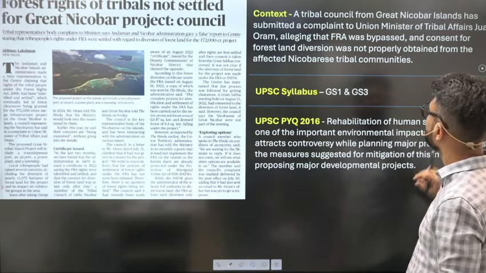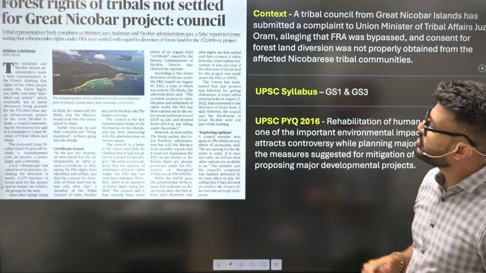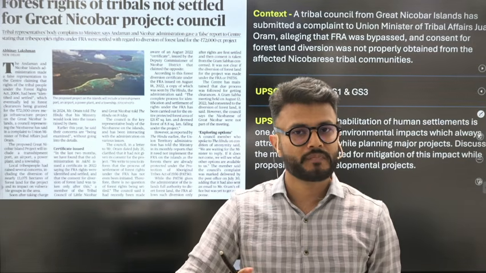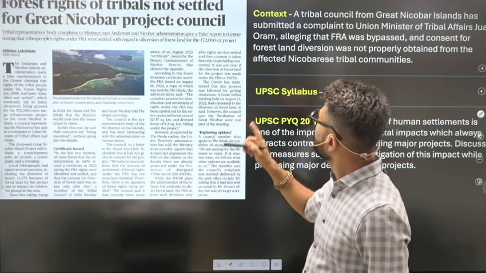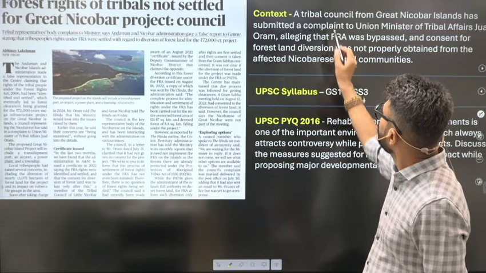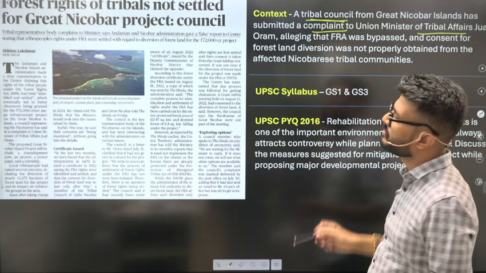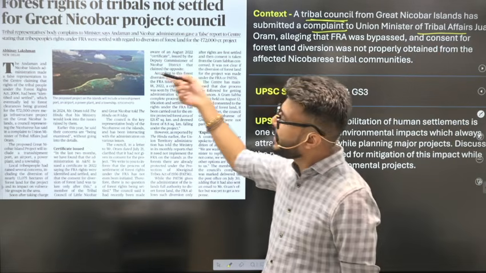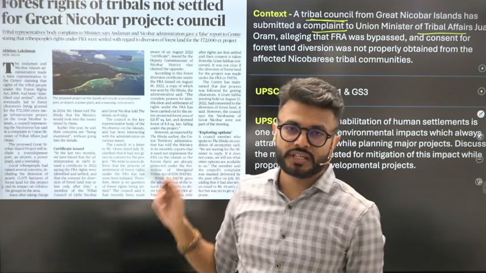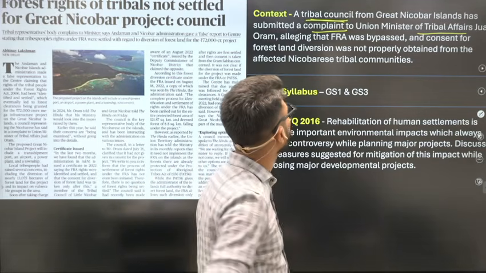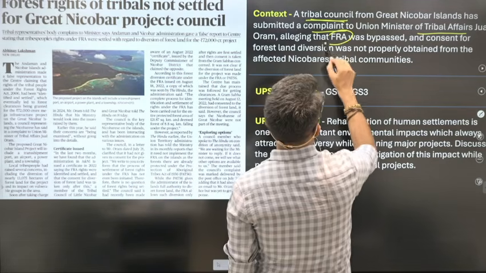Now let us move to the next topic, which is in relation to the Great Nicobar project. This topic has an immediate context: a tribal council has submitted a complaint to the Union Ministry of Tribal Affairs that while implementing the Great Nicobar project, a lot of provisions of the Forest Rights Act have not been properly followed.